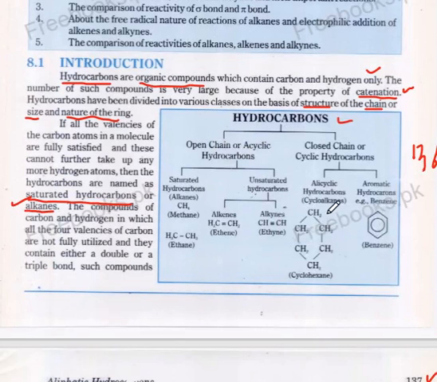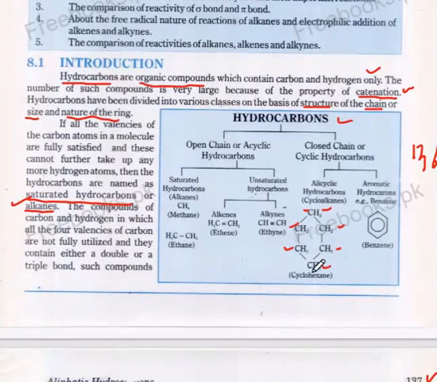For example, this is CH2. This carbon is bonded with this carbon, and this carbon is bonded with this carbon. This carbon is further bonded to this CH2, then this CH2, and they again recombine with the first carbon. This carbon again combines with this carbon, and they form a closed chain.